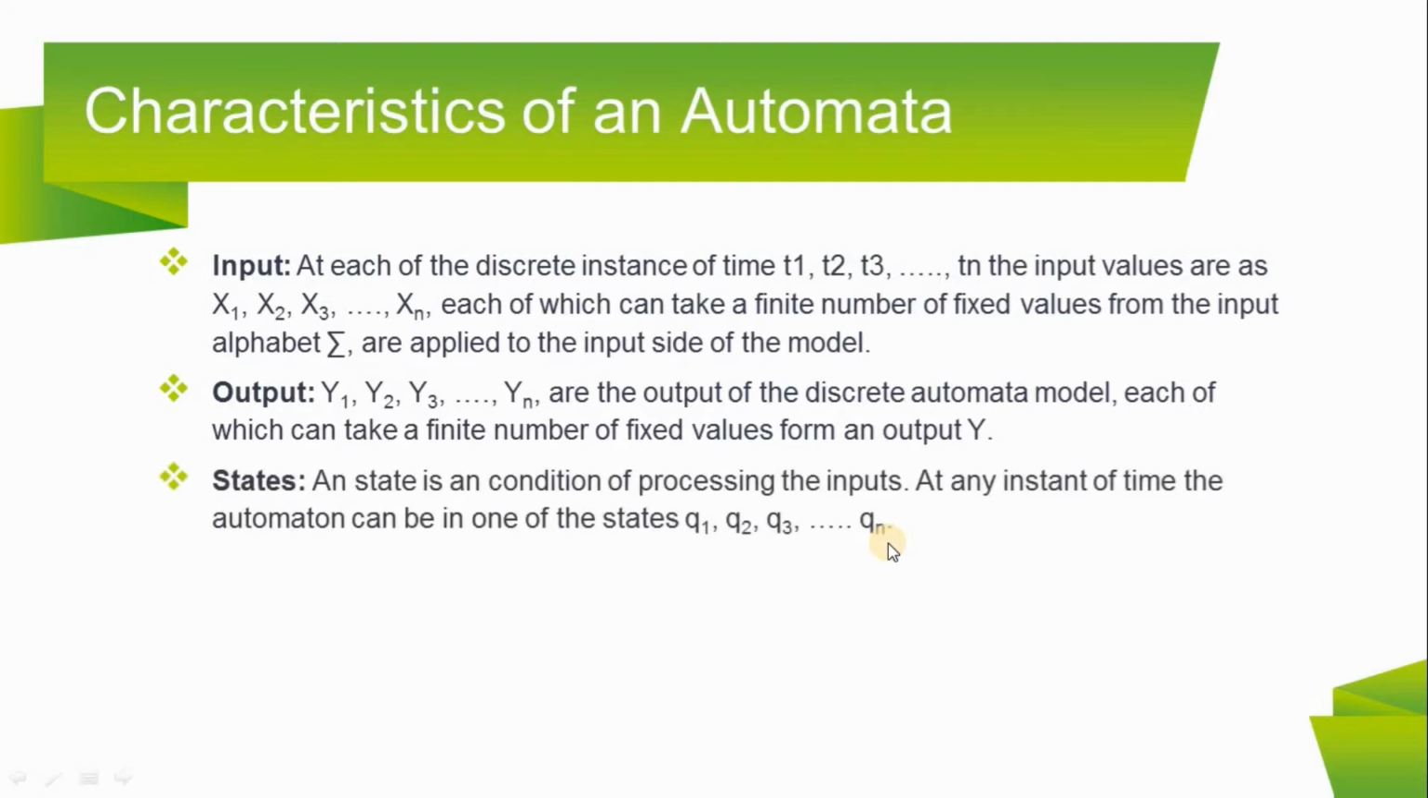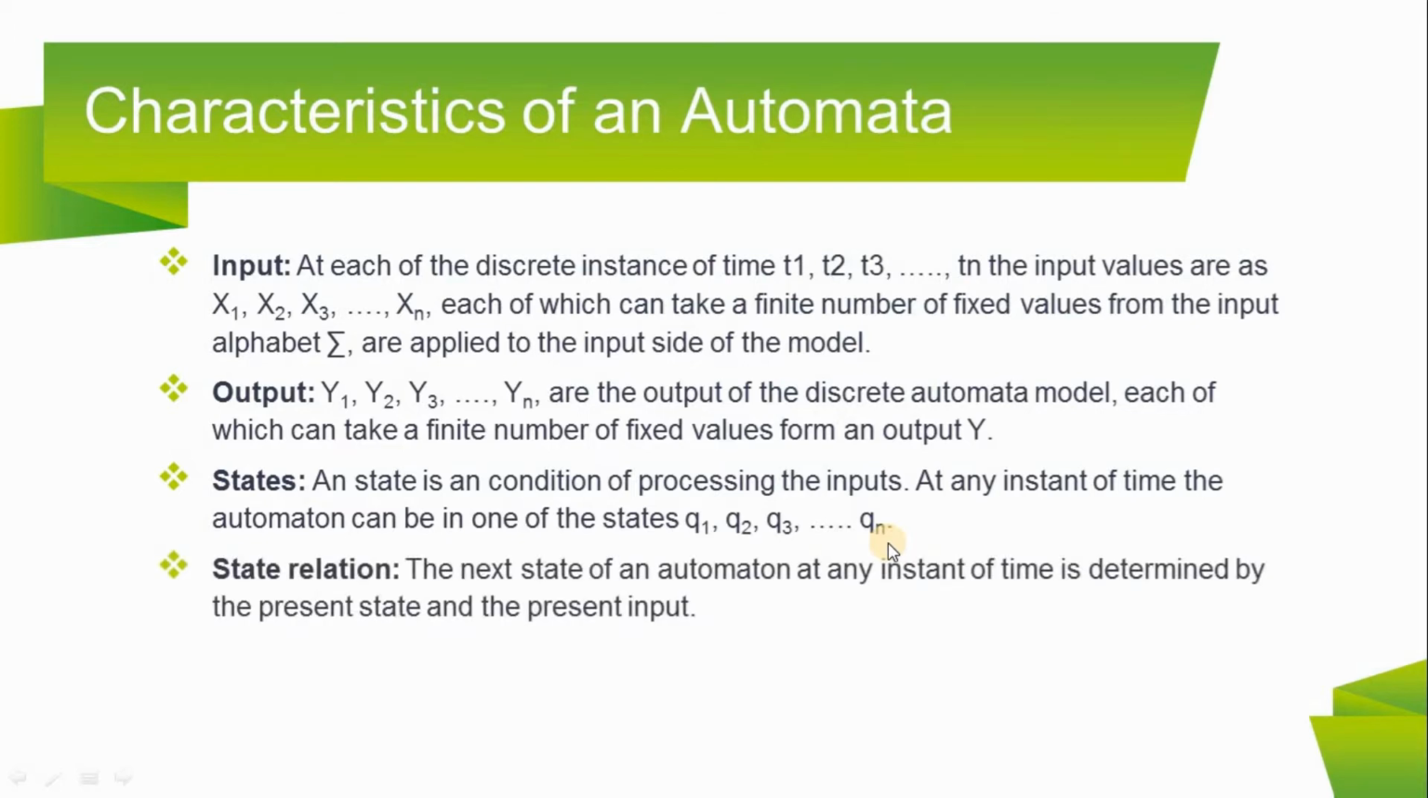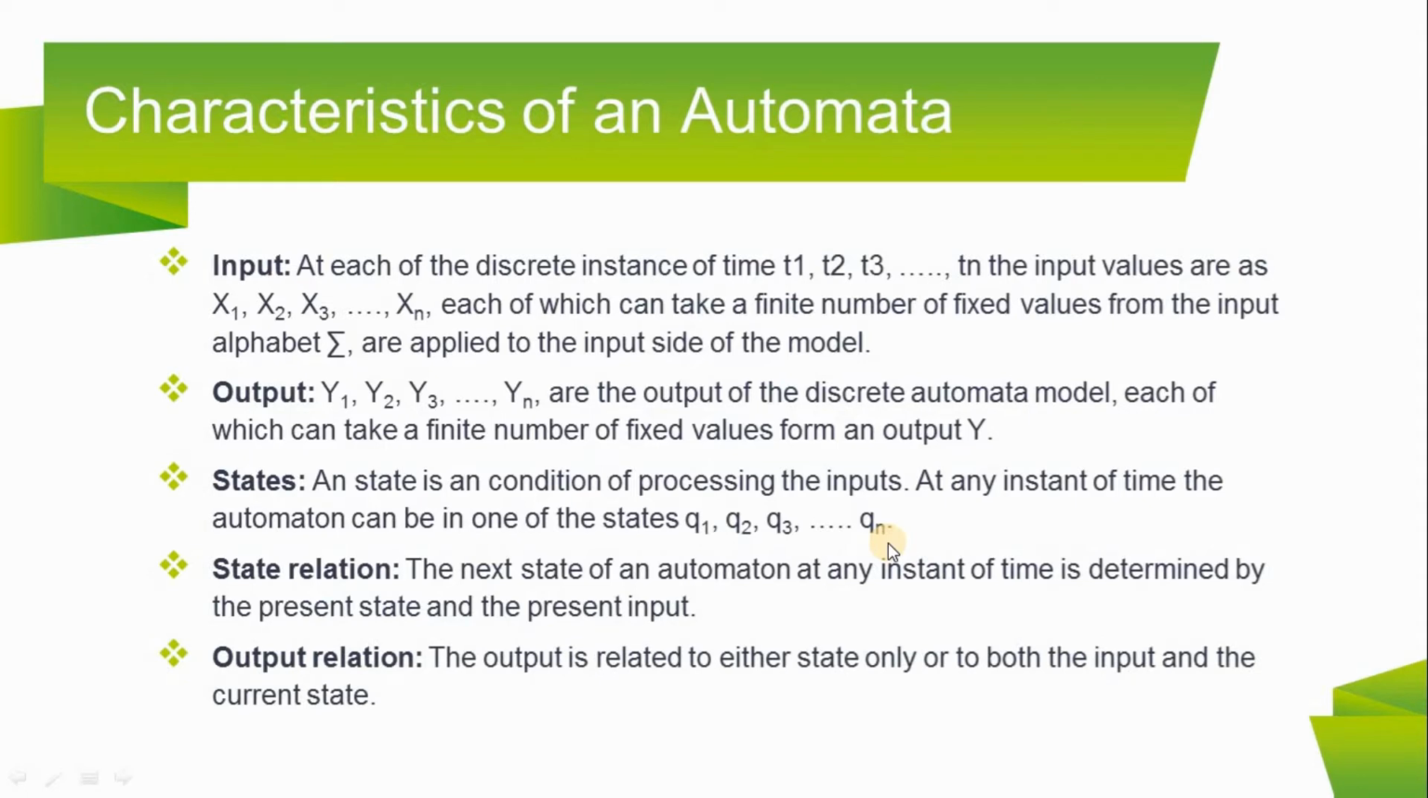Third, states. A state is a condition of processing the inputs. At any instant of time, the automaton can be in one of the states q1, q2, q3, up to qn. Fourth, state relation. The next state of an automaton at any instant of time is determined by the present state and the present input. And fifth, output relation. The output is related to either the state only or to both the input and the current state.